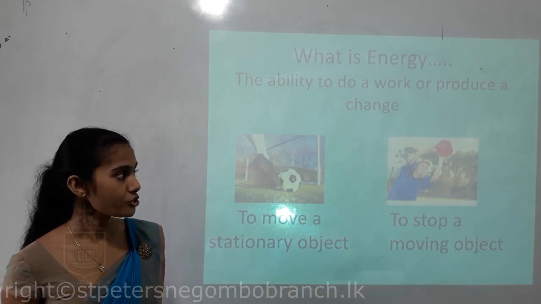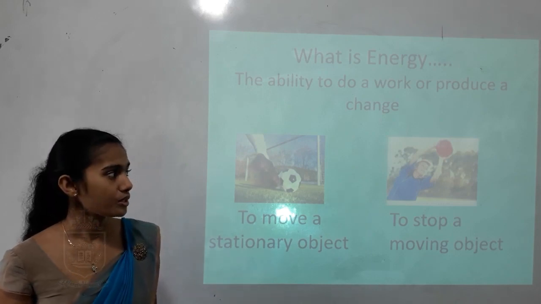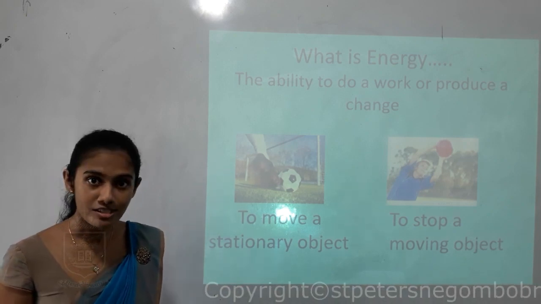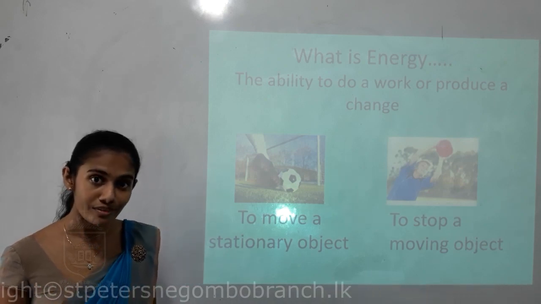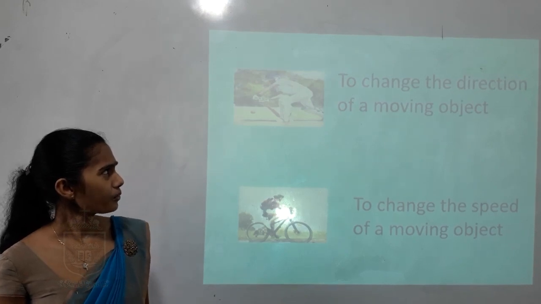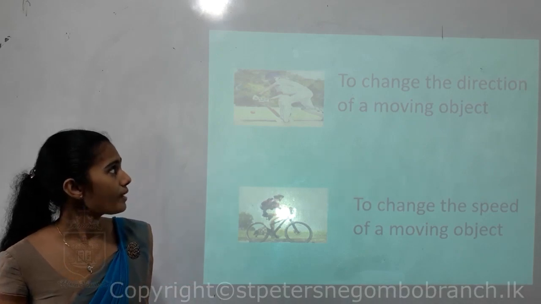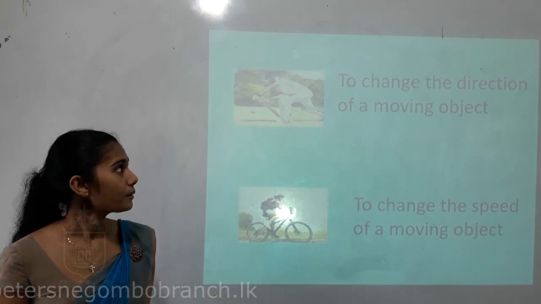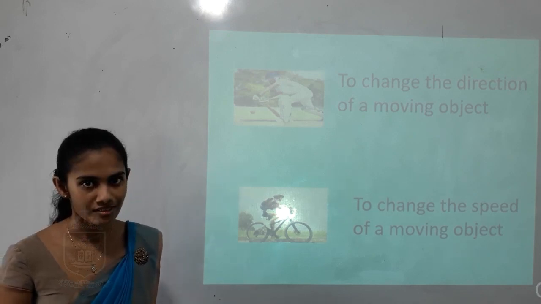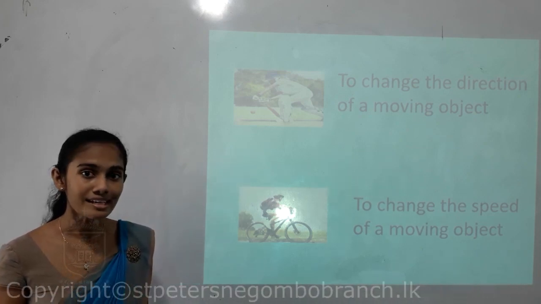So the second picture is showing children, this child is trying to catch a ball, right? So the ball is moving, so when this child catches the ball, it will stop, right? So to stop a moving object also, we need energy. So this person is playing cricket. So we all know children, when we hit the ball with the bat, the ball which is moving to one direction will go to another direction, right? So to change the direction of a moving object, we need energy.